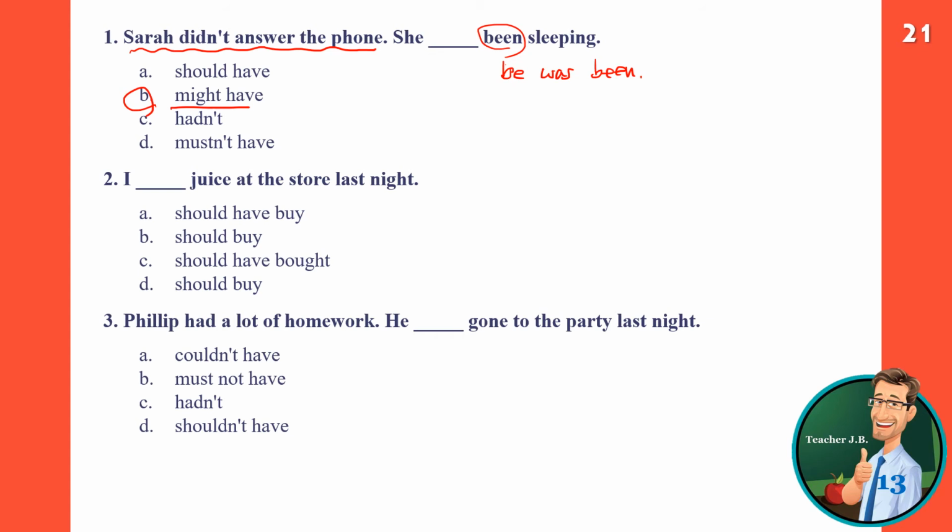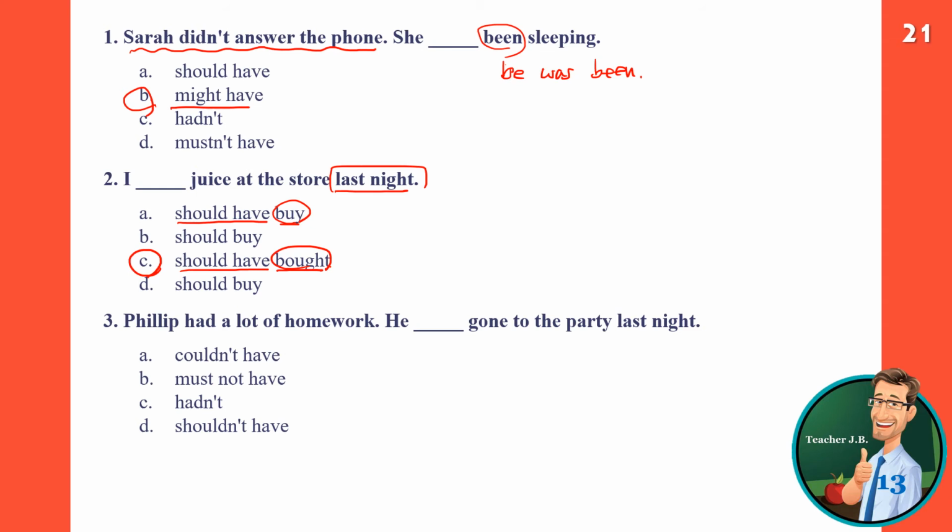I blank juice at the store last night. This is something about last night, so either I regret it, or it's some kind of advice. I should have bought. Buy is the present and bought is the past participle. So the answer is C. I should have bought juice at the store last night.